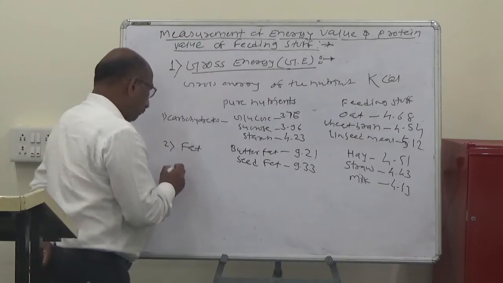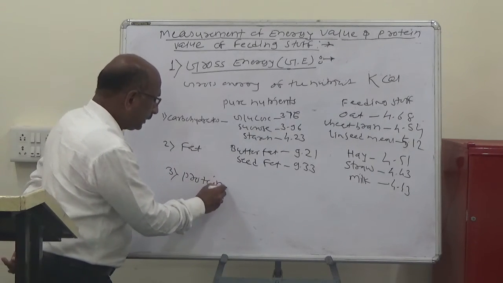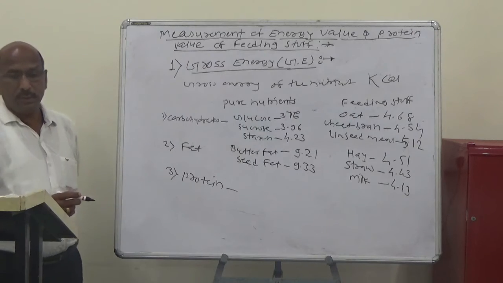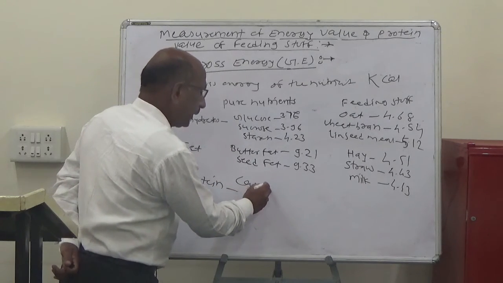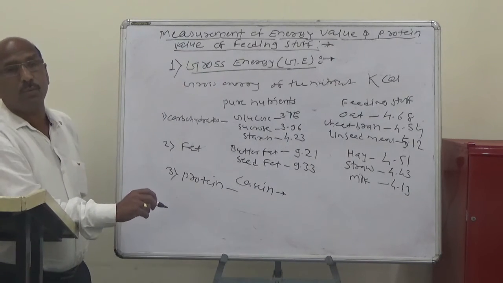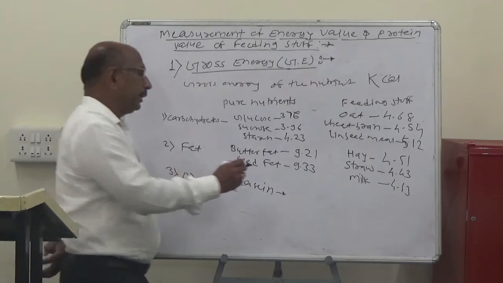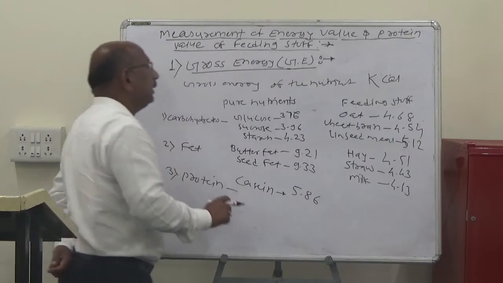The third major nutrient is the proteins. In case of the casein, the milk protein, the casein exists only in milk. It is having 5.86 of the energy.